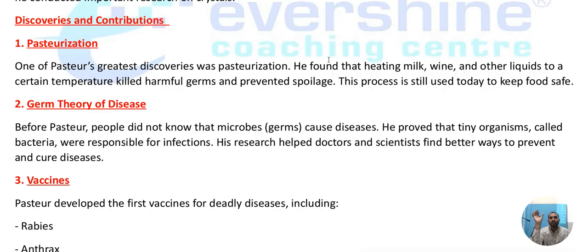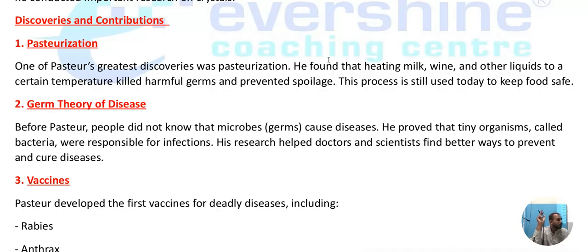If you take normal milk, certain bacteria, certain germs, certain microbes are present. If you heat them, then those bacteria, those germs will get killed. Once you remove those germs, the milk will be without bacteria, without germs. If there are no germs in the milk, you can preserve that milk for a longer duration of time.